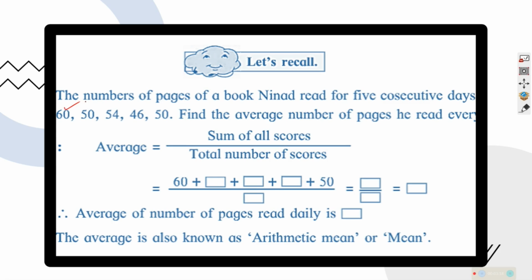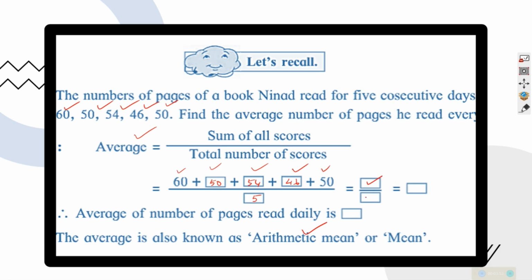We will total the number of pages read in 5 days, just like 60 plus 50 plus 54 plus 46, and then we will divide with 1, 2, 3, 4, 5. Thereby we will be getting an average of it. This average is what was named as average last year, and later we understood it as arithmetic mean.